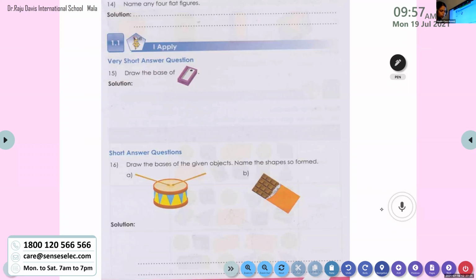So we have question number 15. All of you go to page number 3. Yes, ma'am. Okay, good. Now we can start. Now, Tirtha, please unmute. Tirtha, read question number 15.